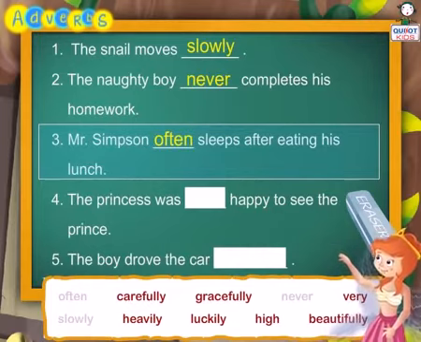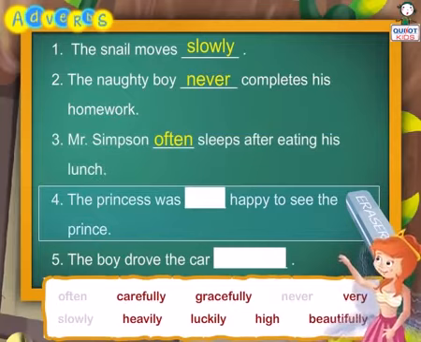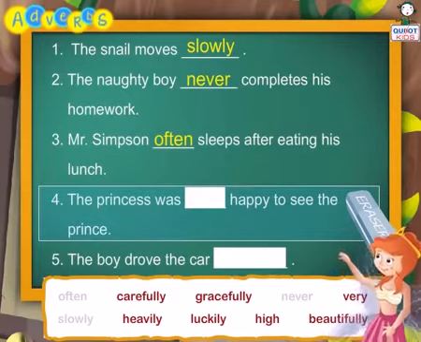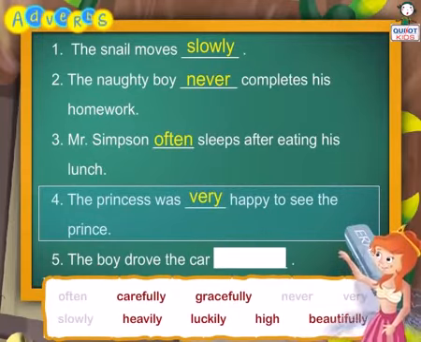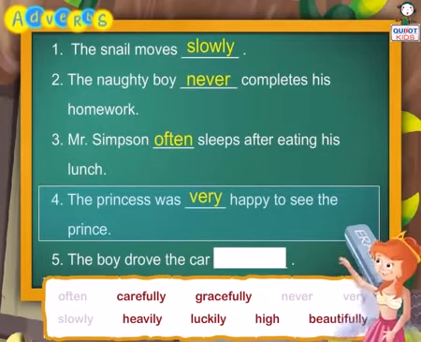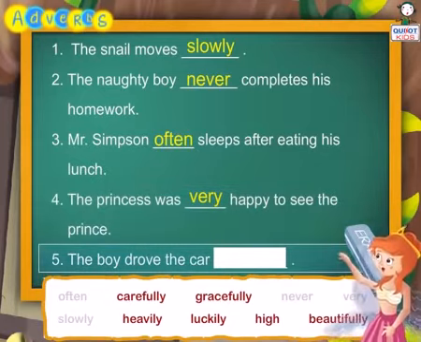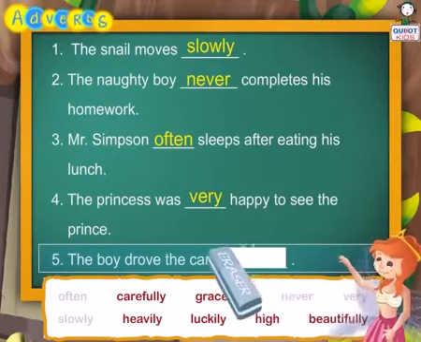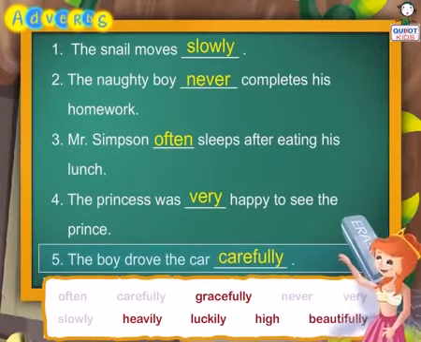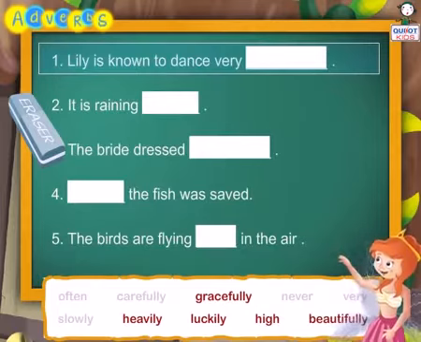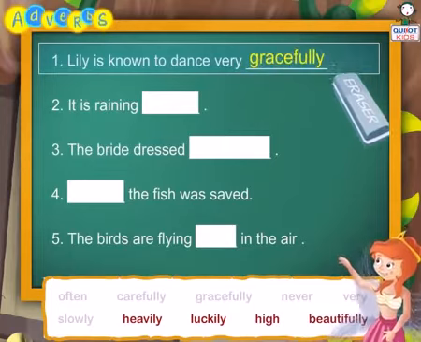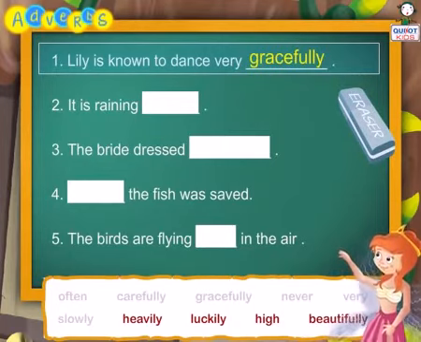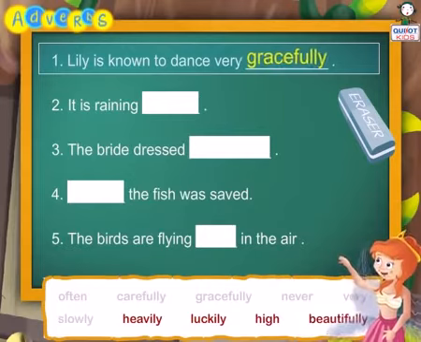Often is an adverb. The princess was dash happy to see the prince. Very. The princess was very happy to see the prince. Very is an adverb. The boy drove the car dash. Carefully. The boy drove the car carefully. Carefully is an adverb. Lily is known to dance very dash gracefully. Lily is known to dance very gracefully.